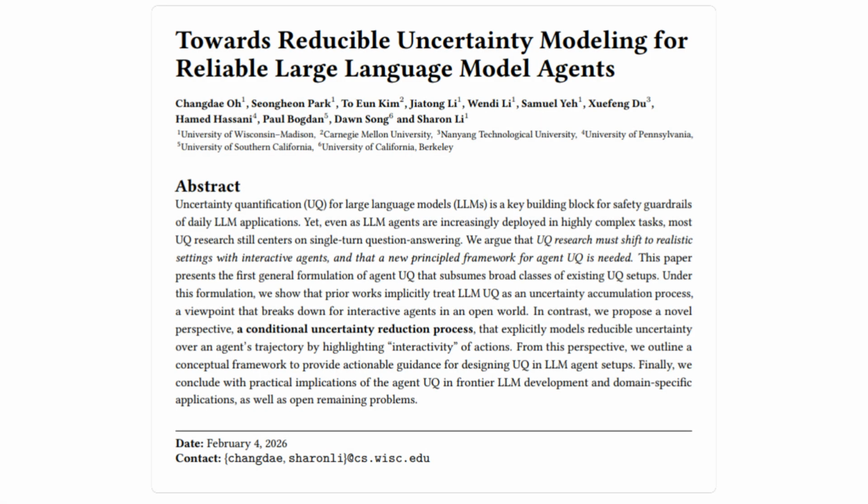This exact problem is at the heart of the paper "Towards Reducible Uncertainty Modeling for Reliable Large Language Model Agents" by Changdae Oh and Sharon Lee, along with collaborators across multiple universities. This paper asks a bold question: what if uncertainty doesn't just grow? What if it can shrink?